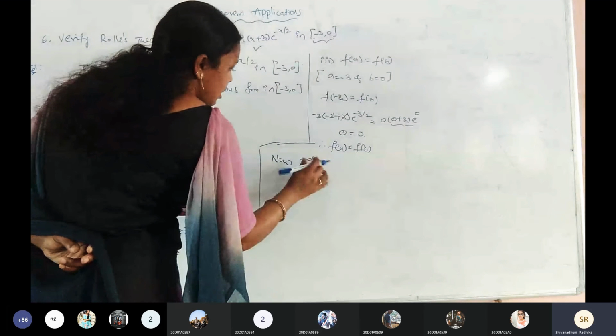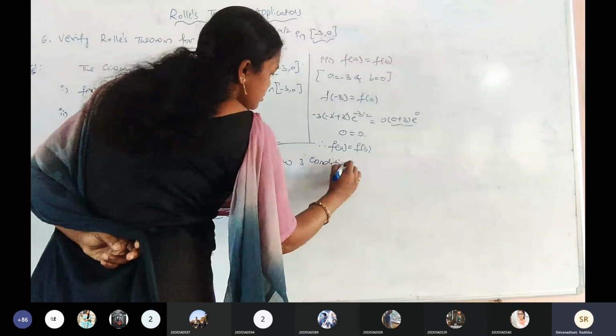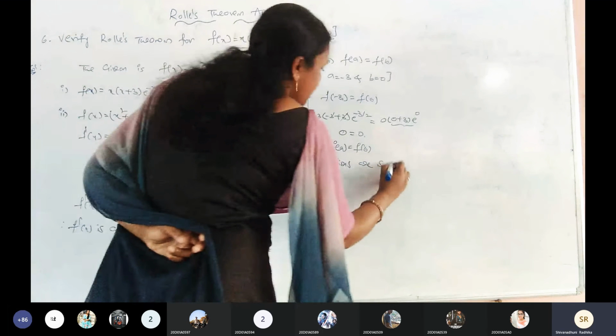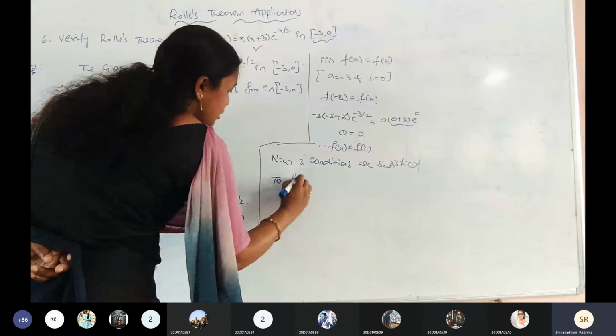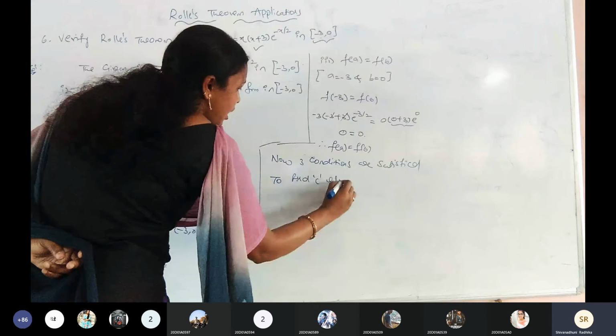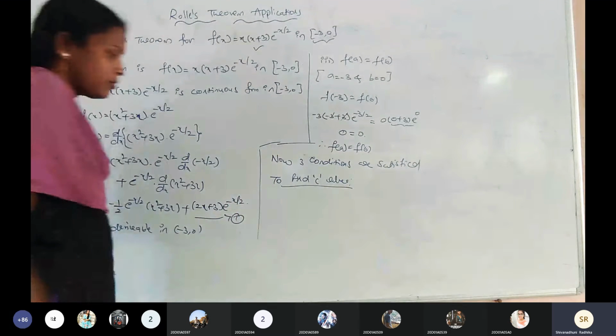Now three conditions are satisfied. Then, to find c value. How can we find out the c value?